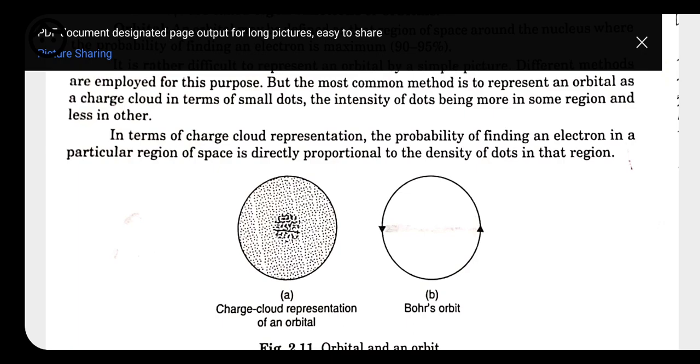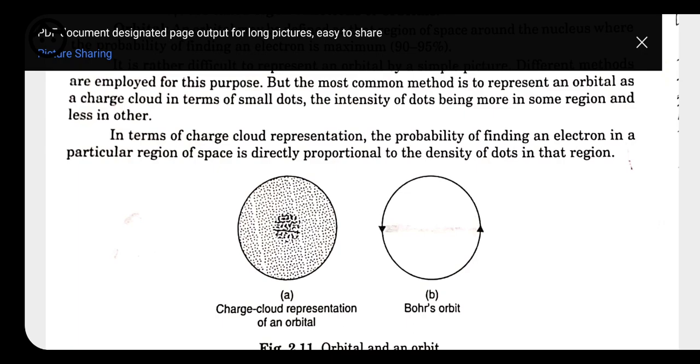The shape of s is spherical, p is dumbbell, and d is double dumbbell. The shape of f we will do later in senior classes. Here we have to do only s, p and d. An orbit has a circular shape, but orbitals all have different shapes.